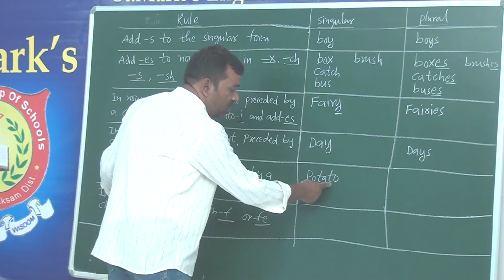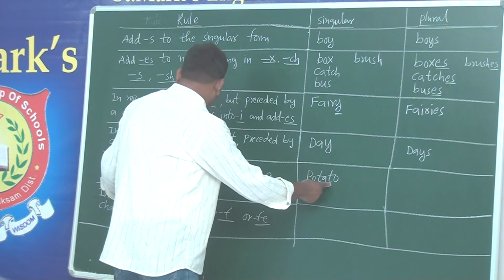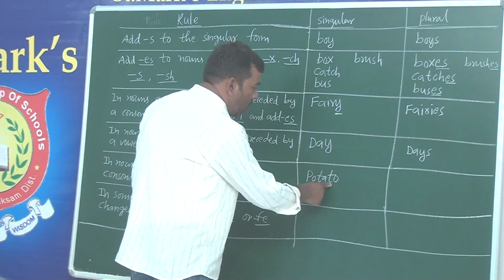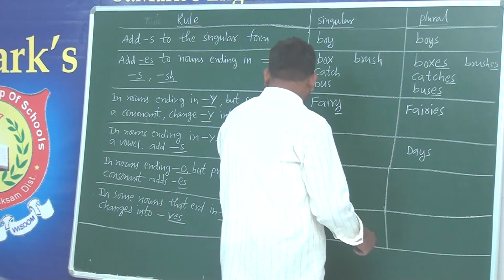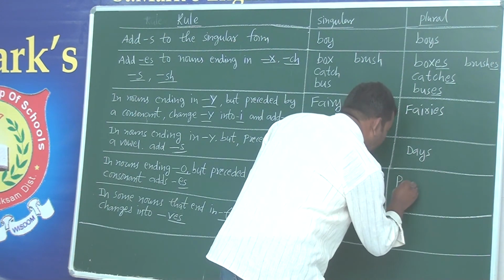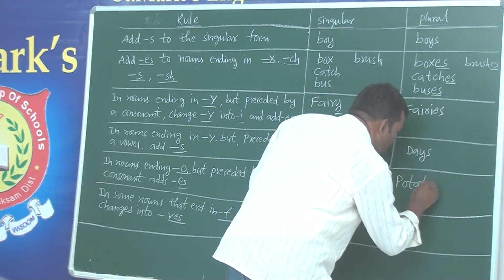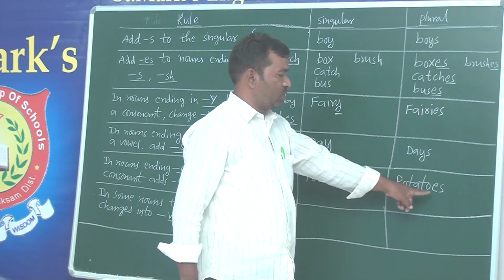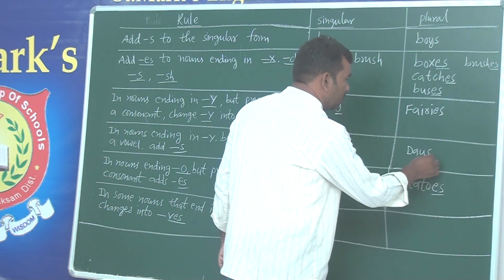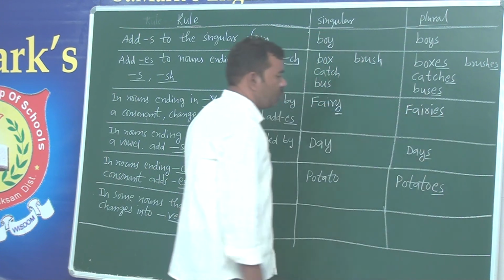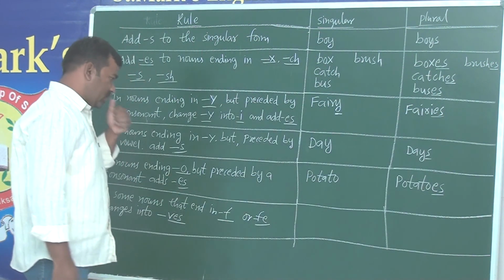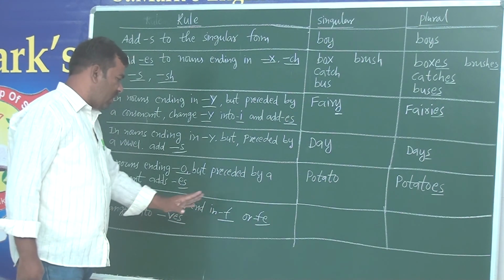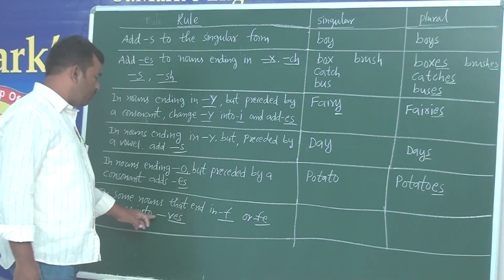What is the preceding letter? That is a consonant. It's not a vowel, it is a consonant. So therefore, it has to be added with ES. Potatoes. You got it? Potatoes. Got it? Next.